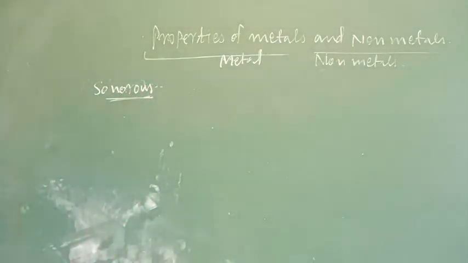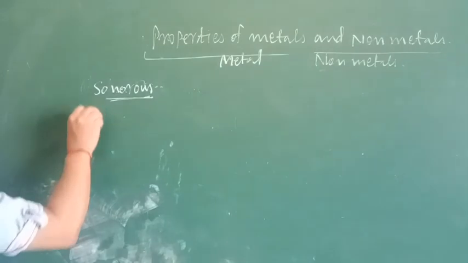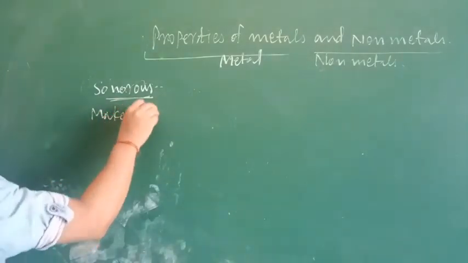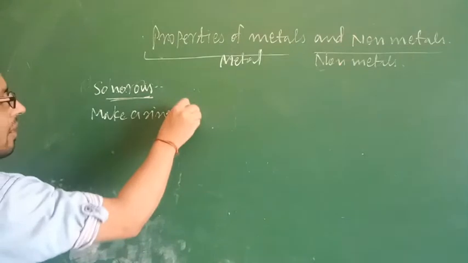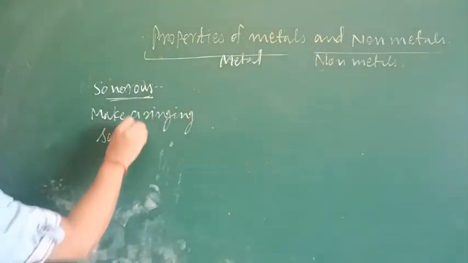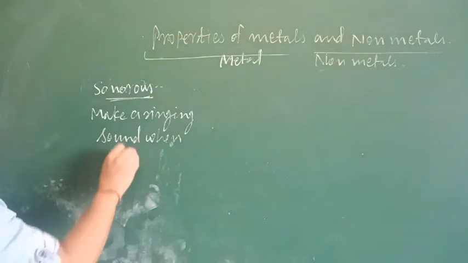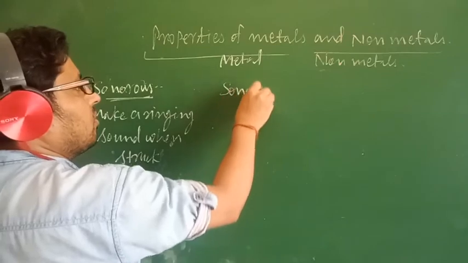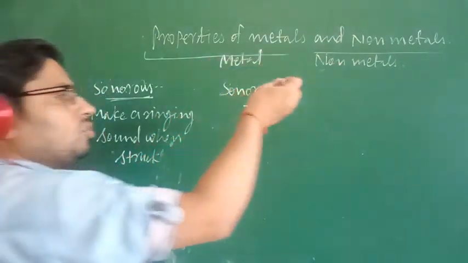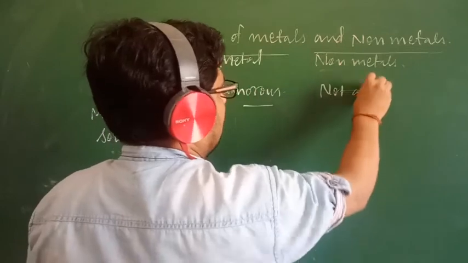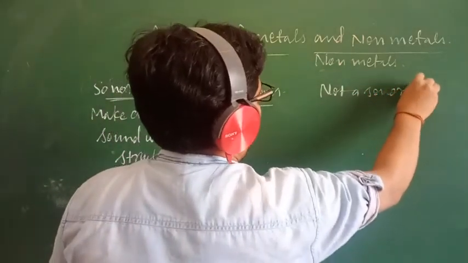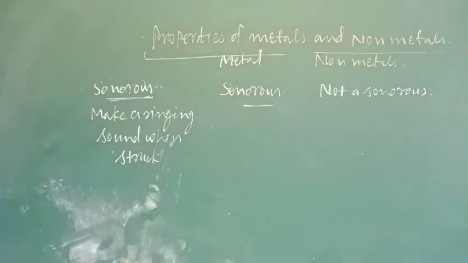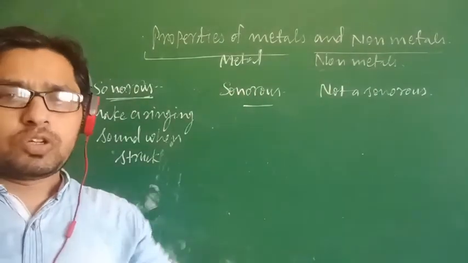So metals are sonorous, meaning they make a ringing sound when struck, whereas non-metals are not sonorous. It means metal will produce a ringing sound when struck, whereas non-metals will not.